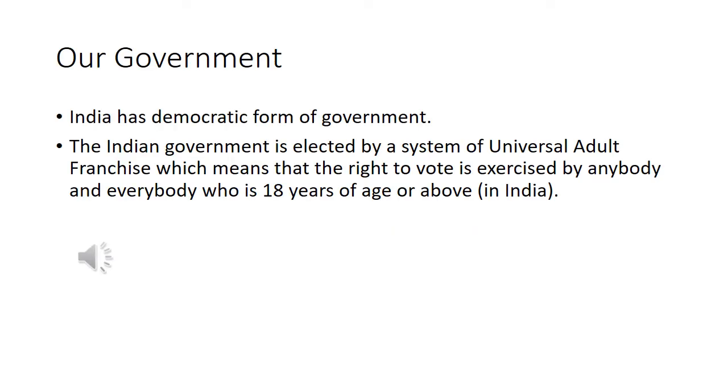First topic, our government. India has a democratic form of government. The Indian government is elected by a system of universal adult franchise, which means that the right to vote is exercised by anybody and everybody who is 18 years of age.